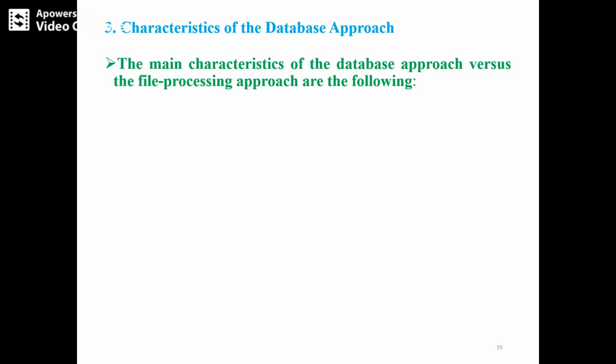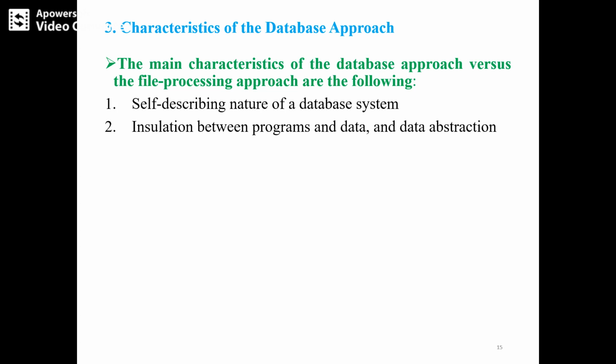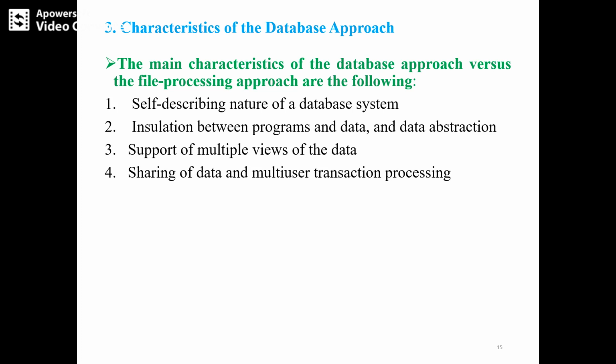The third point is to move to the characteristics of the database approach. The main characteristics of the database approach will be compared with the file processing approach. There are basically four characteristics. First one, self-describing nature of a database system. Second one, insulation between program and data, and data abstraction. Third, support of multiple views of the data. And the last characteristic of the database approach is sharing of data and multi-transaction processing.